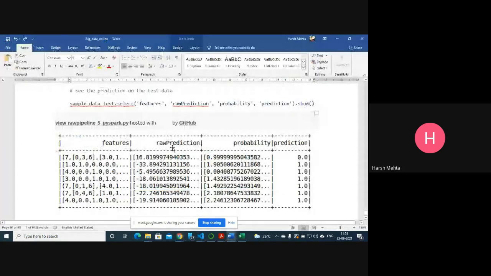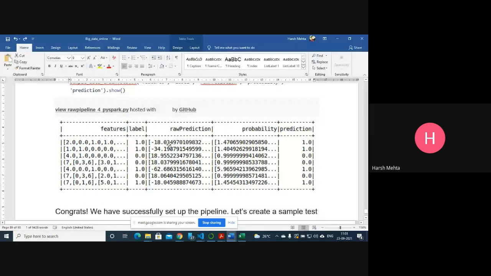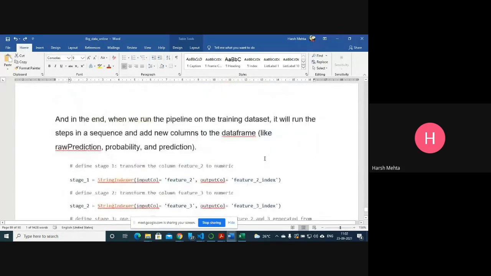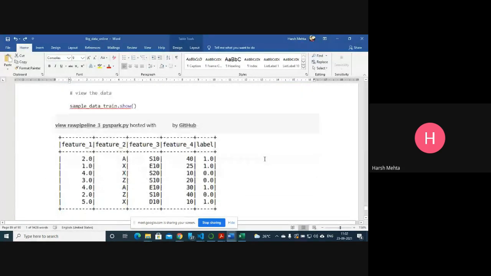Okay. So I think it's taking too much time on my computer. So label, raw prediction is what this is, my raw prediction. Probability prediction is what, 1010. So prediction is high for this one. Prediction is high for this second data. You see what is the second data here? Okay, this is the second data. Prediction is high.